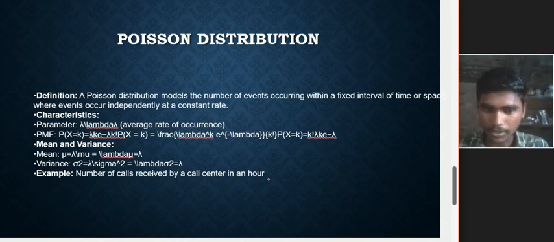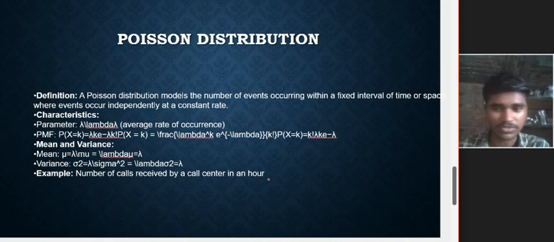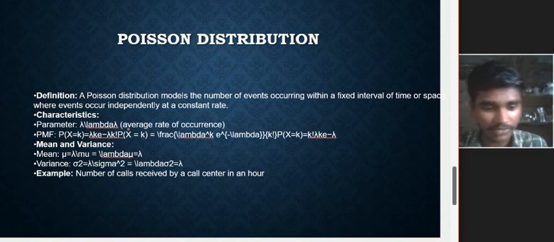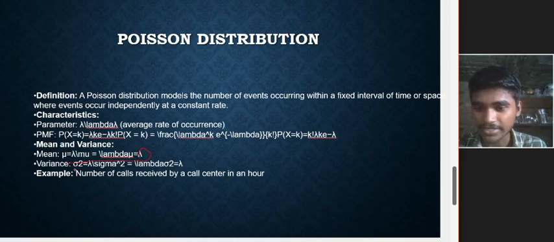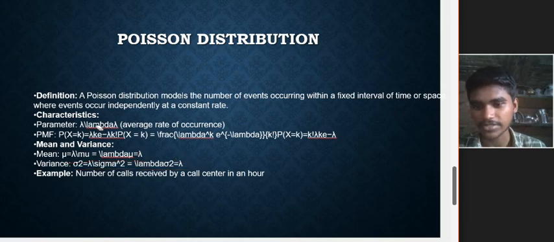And then Poisson distribution. It is also like the binomial distribution, but the Poisson distribution models the number of events occurring within a fixed interval of time or space, where events occur independently. So there has to be a fixed time interval or space interval, and in that interval the number of events occur at a constant rate.